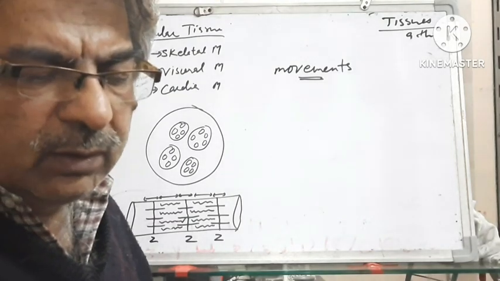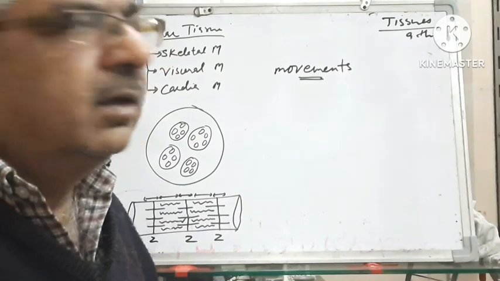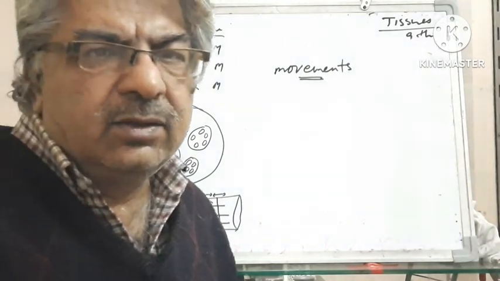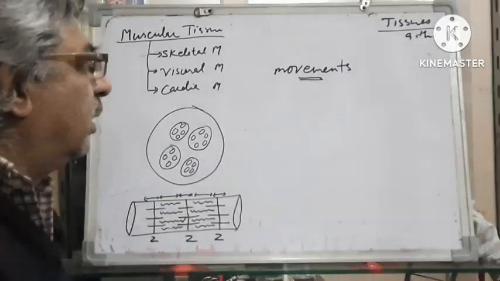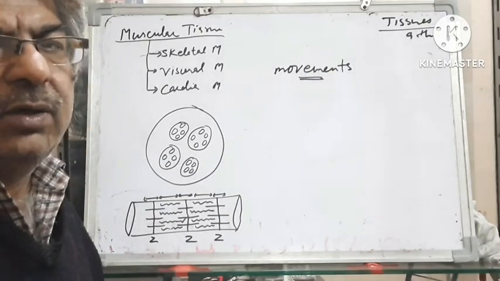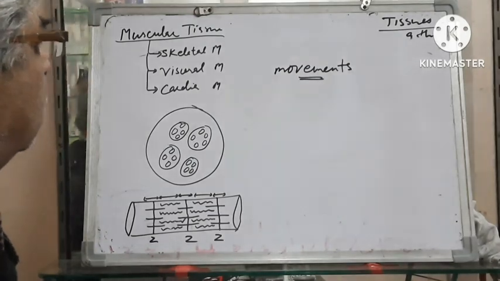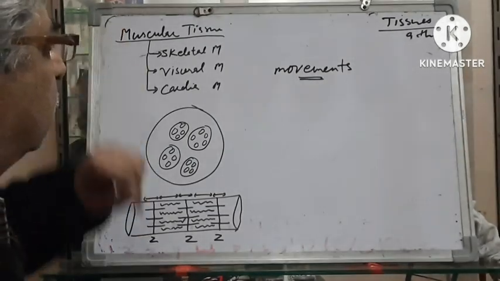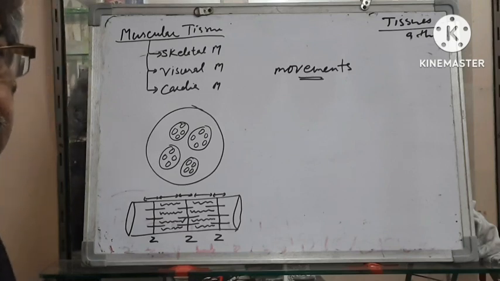We can move our body parts, our hands, head, eyes, etc. So the tissue which is responsible for movements of the body parts or inside the body is known as muscular tissue. How does it cause the movements?